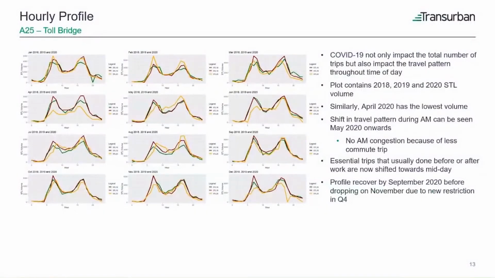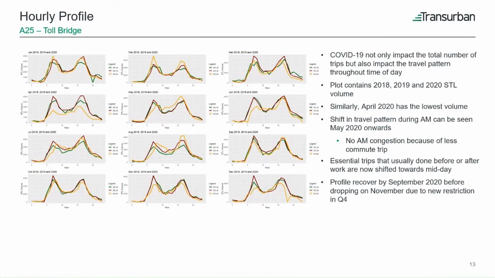We plot StreetLight volume on the y-axis and hour on the x-axis. As you can see, the most obvious drop is in April 2020 compared to other months. The StreetLight data also shows that COVID impacted not only the number of trips, but also the travel pattern through time of the day.